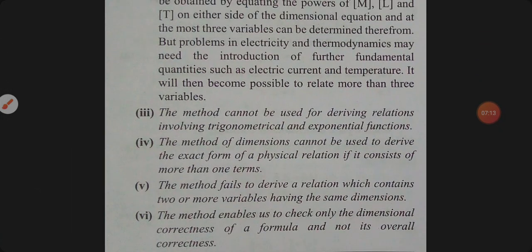Third is, the method cannot be used for deriving relations involving trigonometrical or exponential functions. Okay, so it is correct.